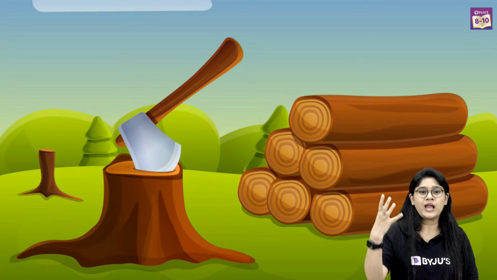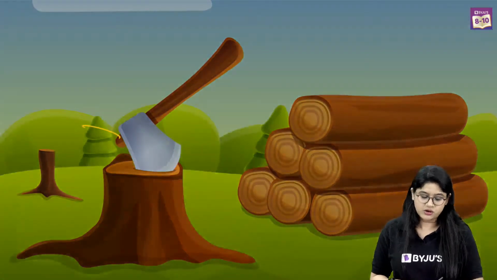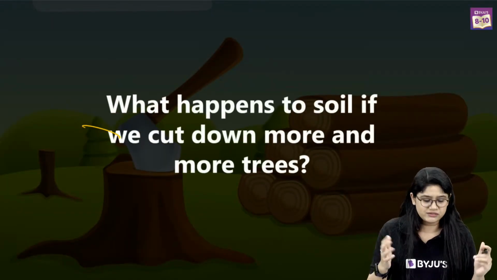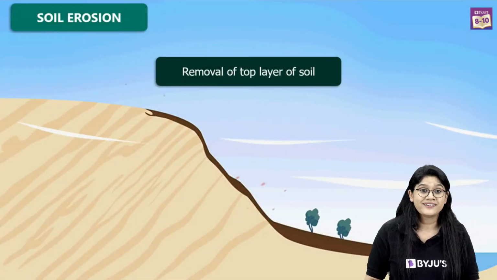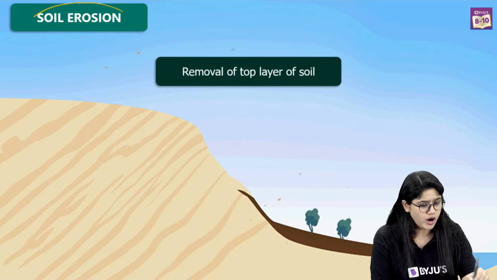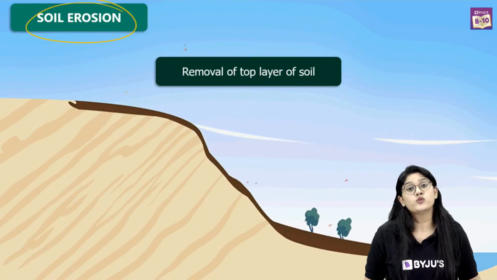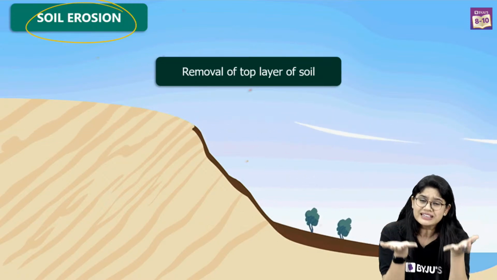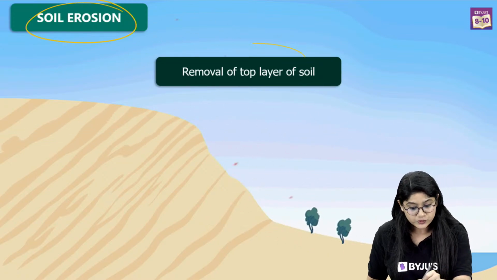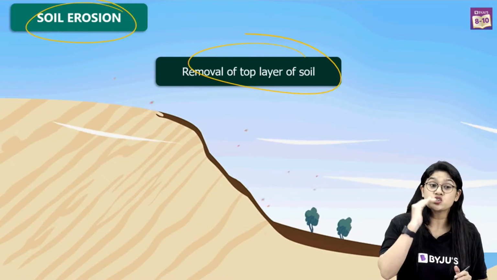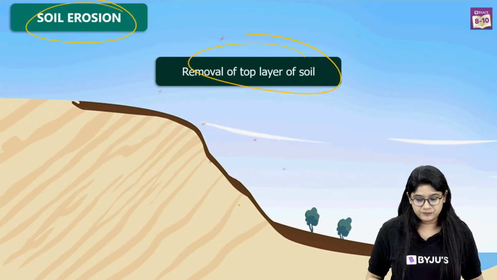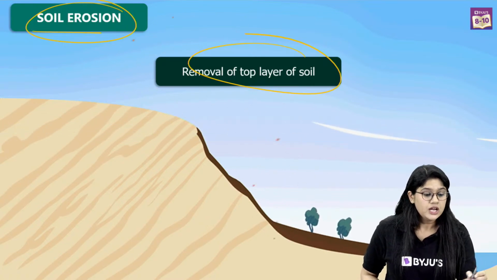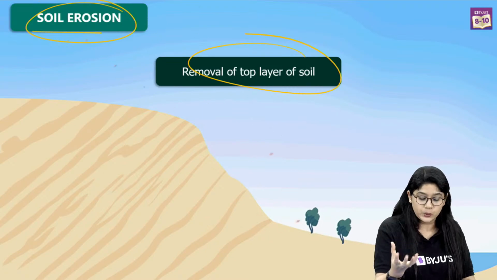Over here. Now, what will happen if we cut down the trees? Of course, we know that there will be less number of trees with us. If we cut more number of trees, what will be there? We will see the soil erosion, right? Removal of the top layer of the soil, which is really very fertile, right? Removal of the top layer of the soil is called soil erosion, right? We'll be losing the top layer. And of course, over here, there are two factors or the two agents that will be doing this.